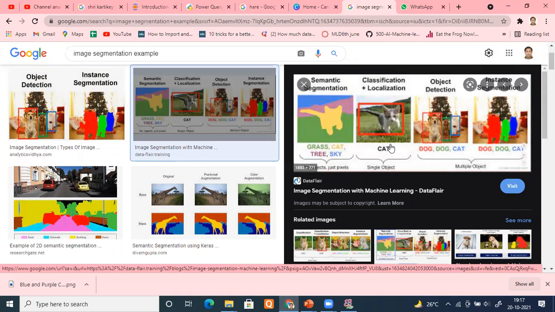What it's trying to find out is that it is able to distinguish your background, that is your sky, your greenery, and the cat separately. See, it is able to immediately highlight your cat portion. This is your ground portion. This is something else.